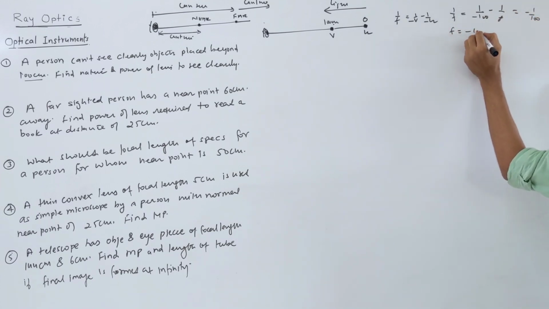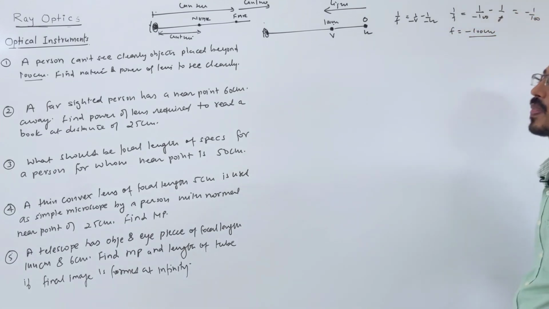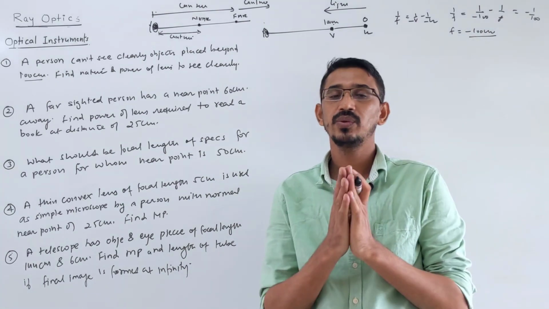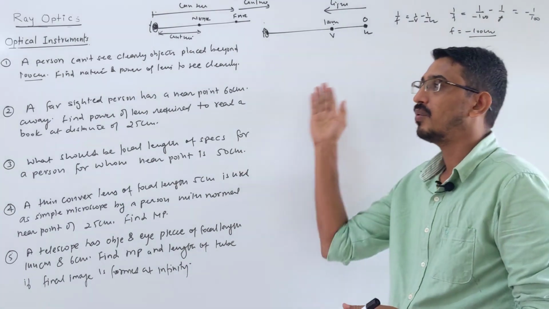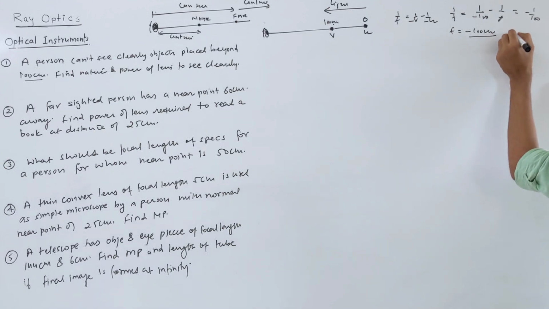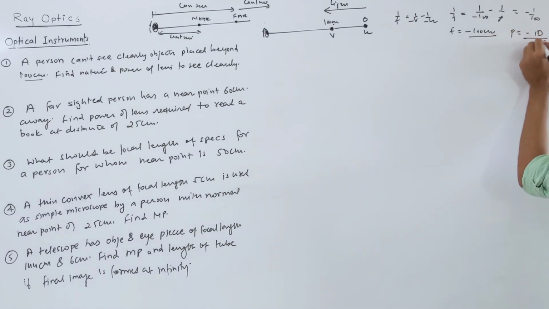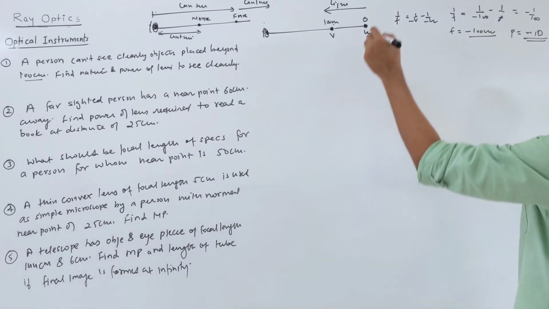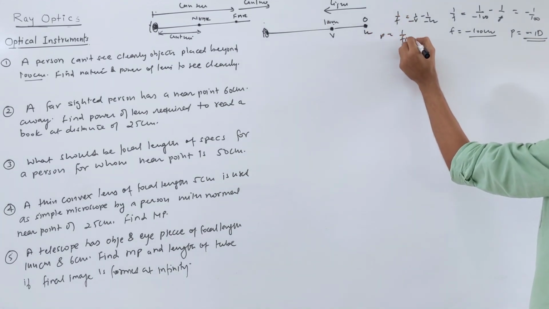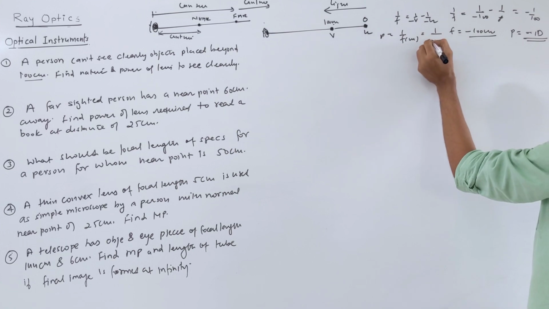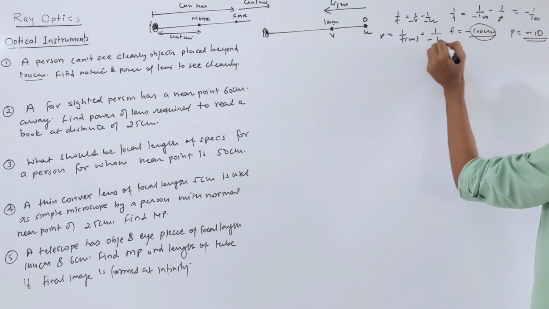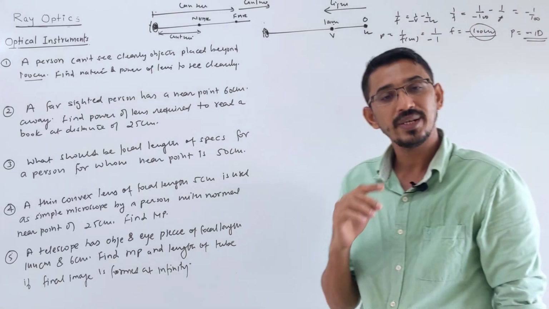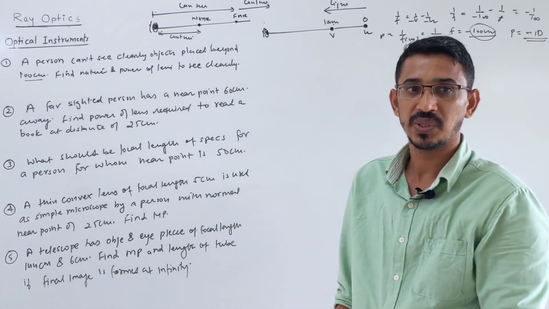So the focal length is minus 100 centimeter. That's the focal length required. It means you need a concave lens first, right? Power is the reciprocal of focal length. So power will be minus 1 diopter, right? Minus 1 diopter. Can you understand directly now? Power is 1 by f in meter. So f is minus 100 centimeter, which is minus 1 meter. So what is the power? 1 diopter and negative, right? Means you need a concave lens.